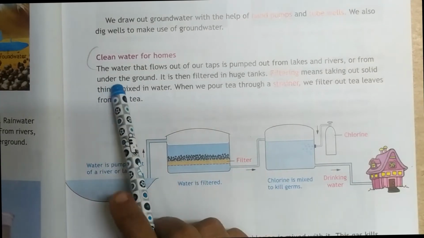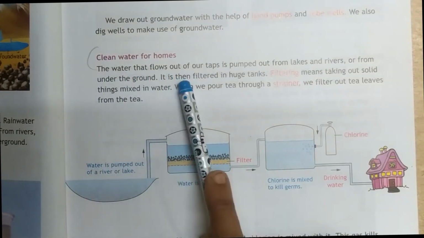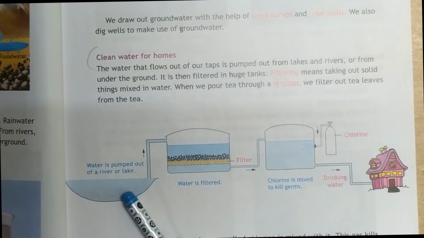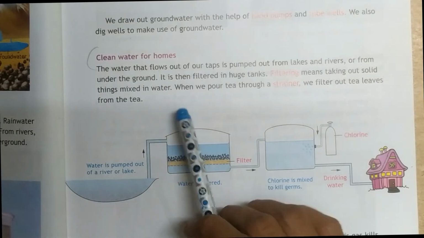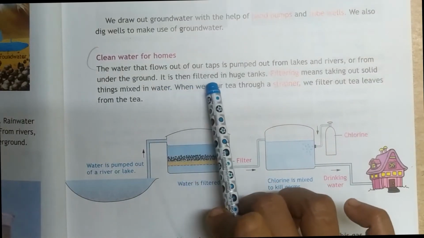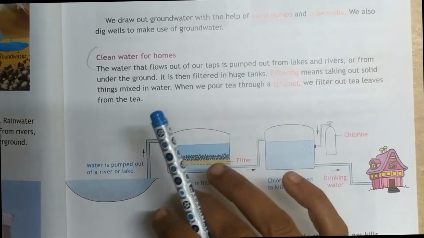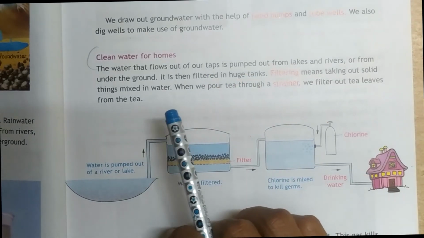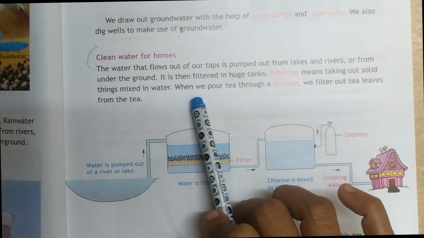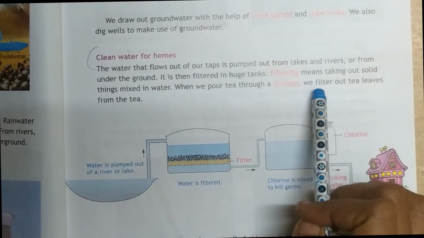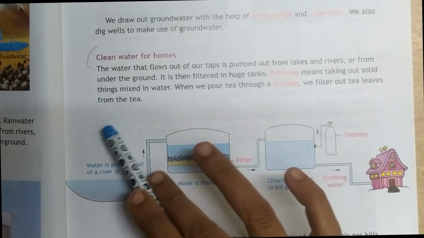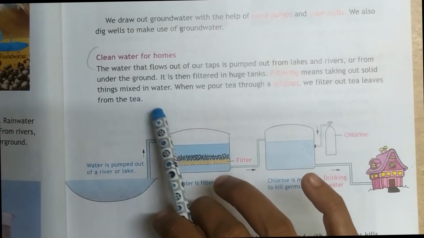Shall I read once more? The water that flows out of our tap is pumped out from lakes, rivers or from underground. First, it is taken from the rivers or lakes. Second, it is filtered in huge tanks. Filtering is nothing but taking out the solid things mixed in water.